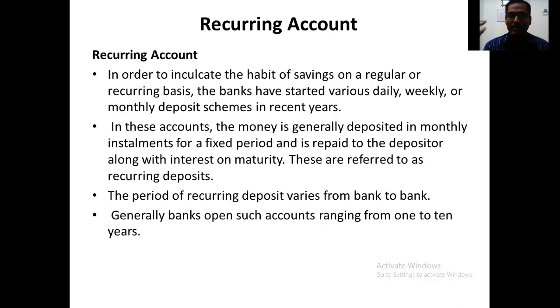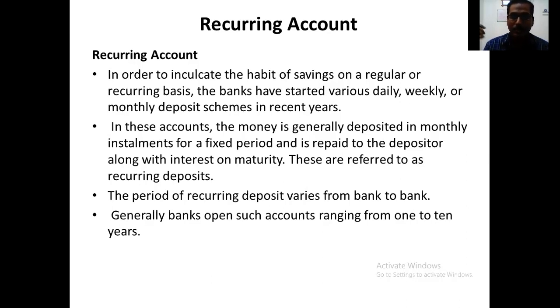But what happens? This small amount will be a fixed amount. Say if from my salary I could save 5,000 per month, so the recurring account can be for like 1 year. So I will be saving 5,000 every month. So this is called a recurring account.